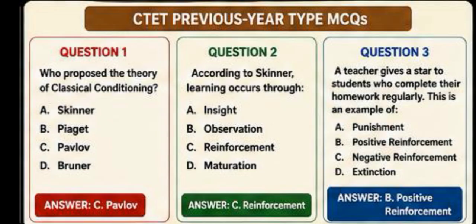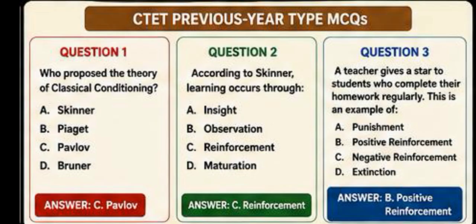Moving on, question number 2. According to Skinner, learning occurs through option A, insight. Option B, observation. Option C, reinforcement. And option D, maturation. Option C, reinforcement is the correct answer.